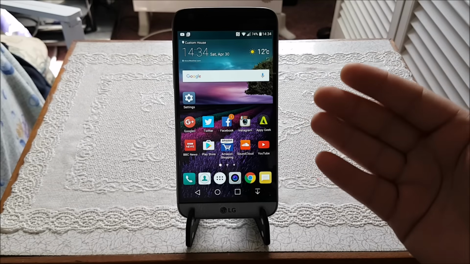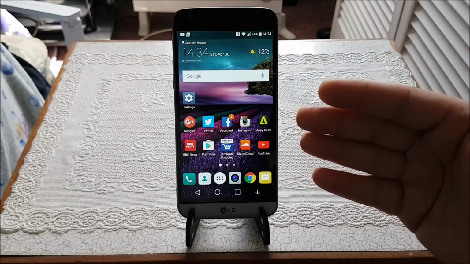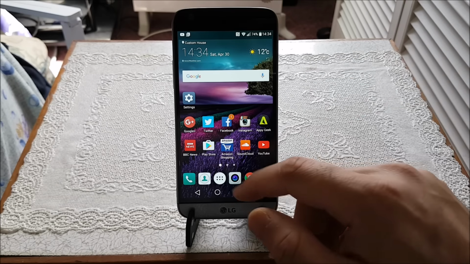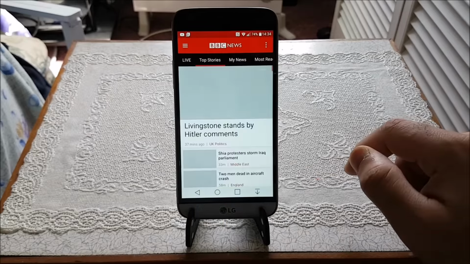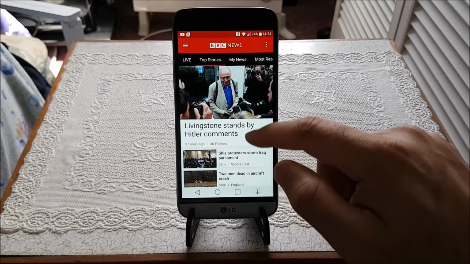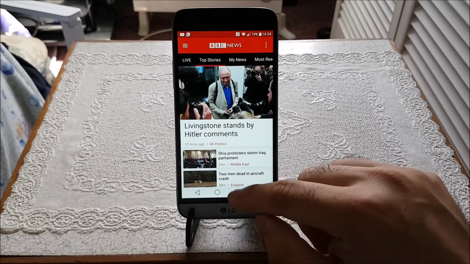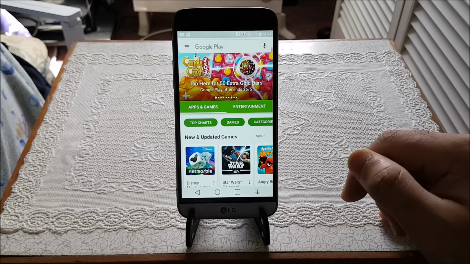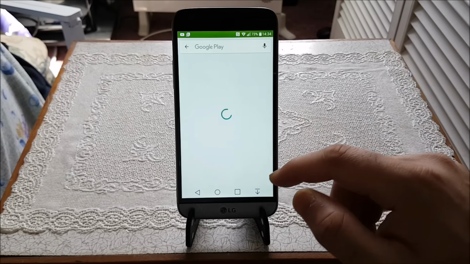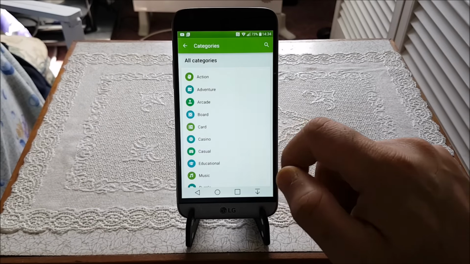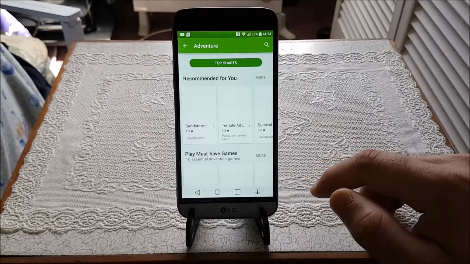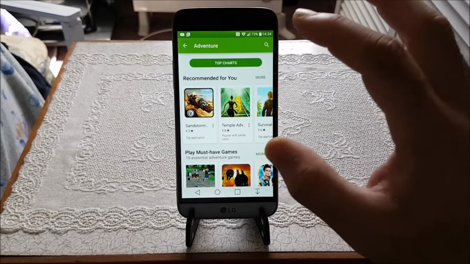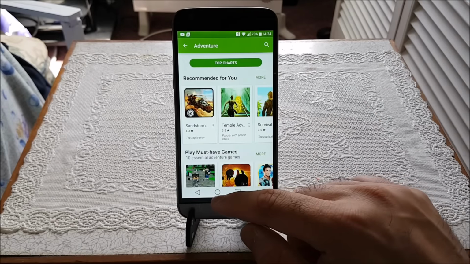Now, like the last video on the S7 Edge, let's add a bit more pressure onto it and add a few more apps. Let's open the BBC app and get into the top stories here. We'll leave it right as it is. Now let's open the Play Store. That's the home page. For a change, let's tap on games, go into categories and get into adventure. We'll leave it on adventure, and hopefully it should come back once we start testing it.